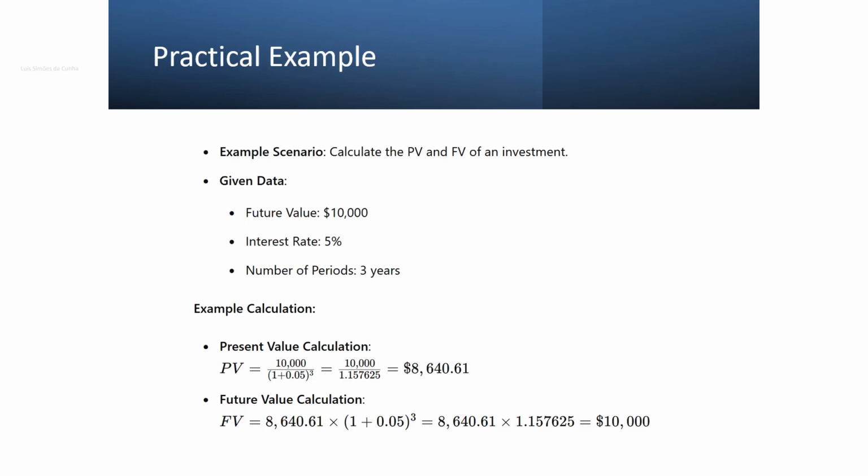Let's calculate the present value, or PV, and future value, or FV, of an investment. Suppose we expect to receive $10,000 in 3 years with an interest rate of 5%. Using the PV formula, we find it is $8,640.61. Conversely, if we start with $8,640.61 today, it will grow to $10,000 in 3 years.